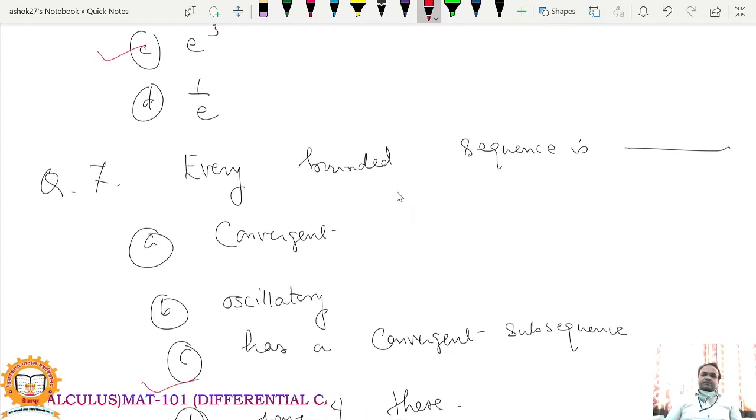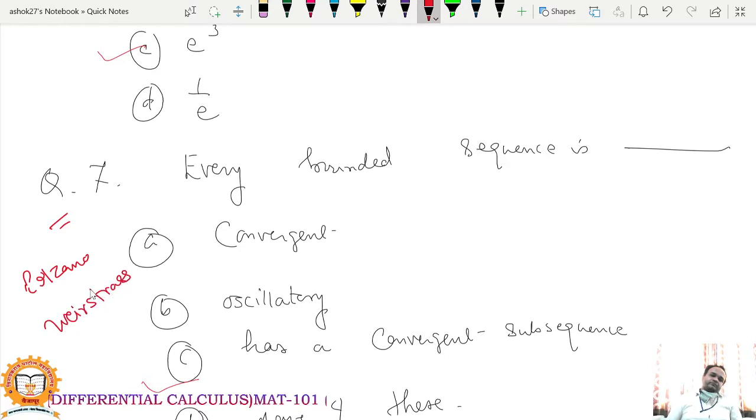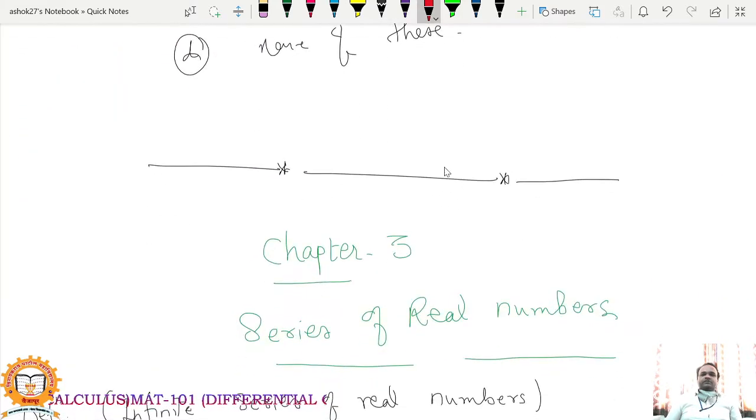Every bounded sequence is, so this is the statement of the Bolzano-Weierstrass theorem. Every bounded sequence has a convergent subsequence. We have just seen this. So this is the end of the chapter, that is, the chapter on real sequences.